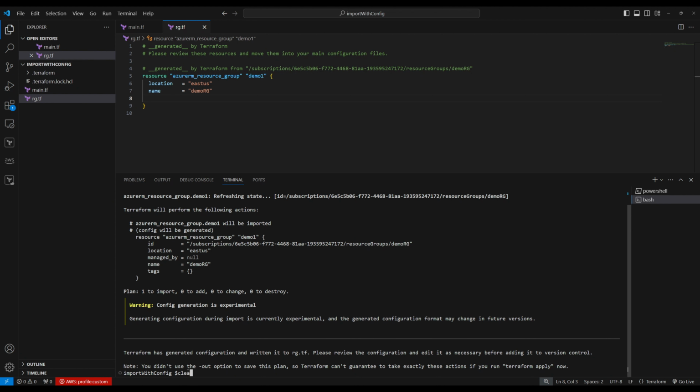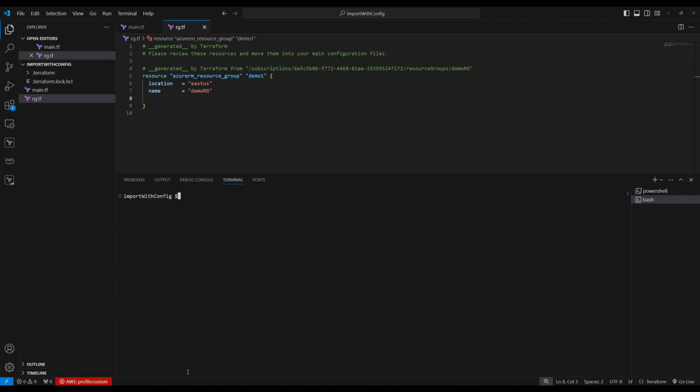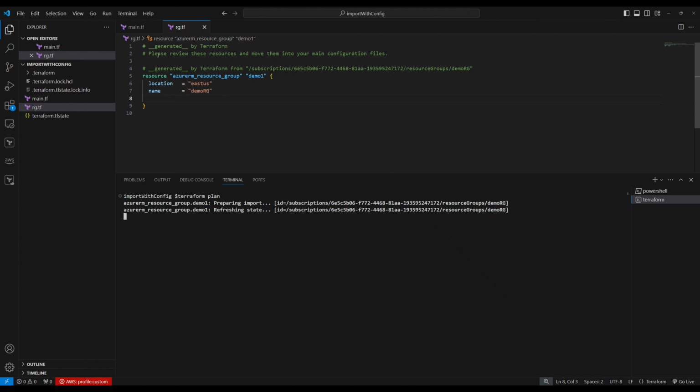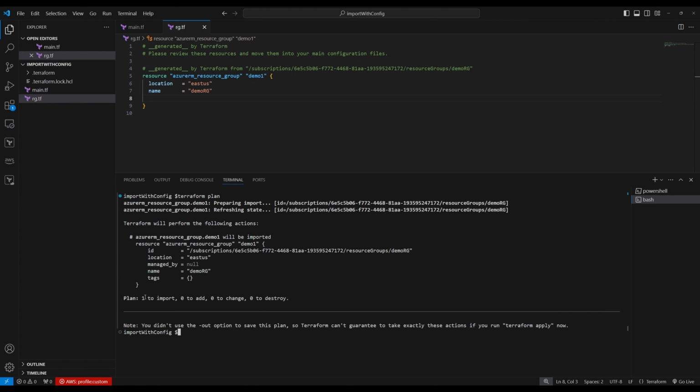Now clear the screen. Now I do Terraform plan, without the generate config flag, right? It should say one to import, nothing to add, nothing to change, nothing to destroy, right? So let's see what it's going to do. So this is our plan, see, one to import, nothing to add, nothing to change, and nothing to destroy. So I'm happy with it.